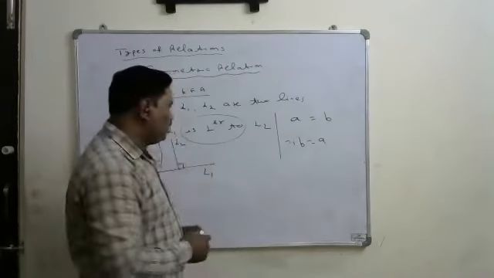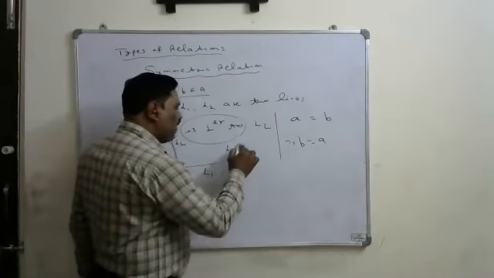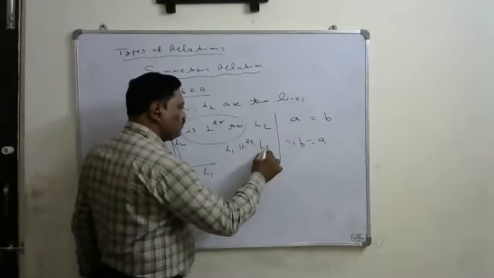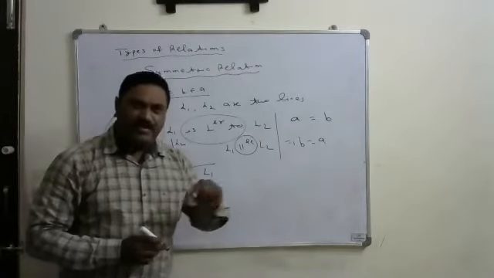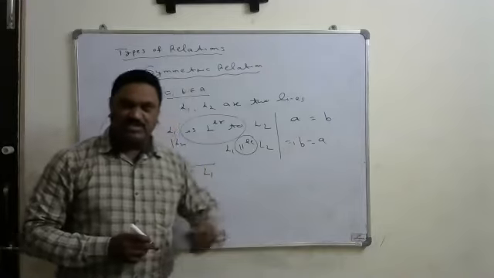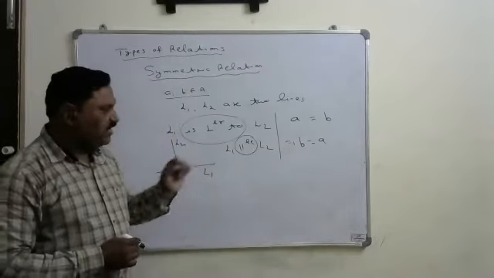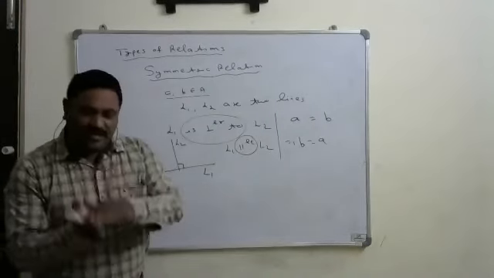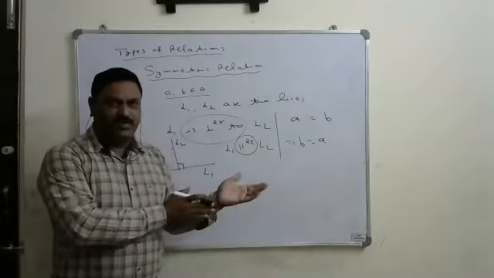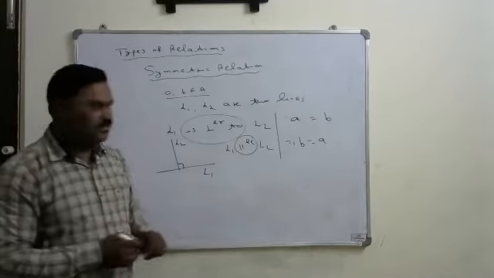Okay. Similarly, suppose L1 is parallel to L2. If the relation is parallel, is it a symmetric relation? Yes. If L1 is parallel to L2, L2 is also parallel to L1. That means it is also a symmetric relation, right?